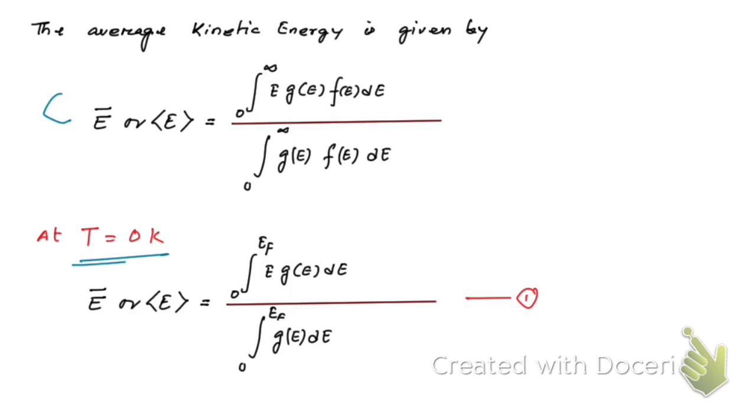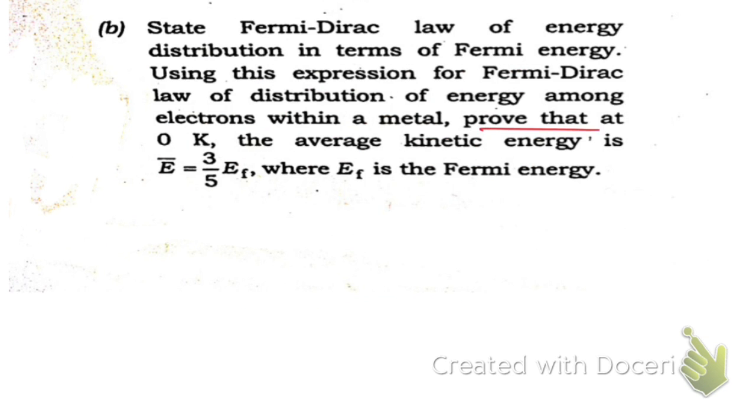At T equal to 0, as I have already mentioned, in this question we have to prove that at 0 Kelvin the average kinetic energy is 3 by 5 times EF, that is the Fermi energy.